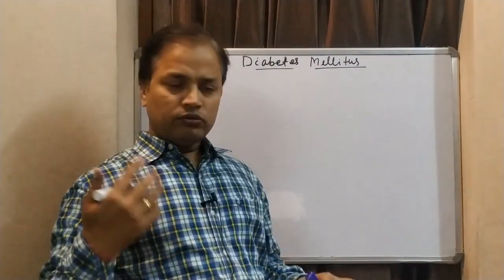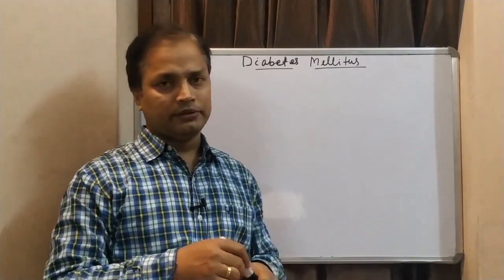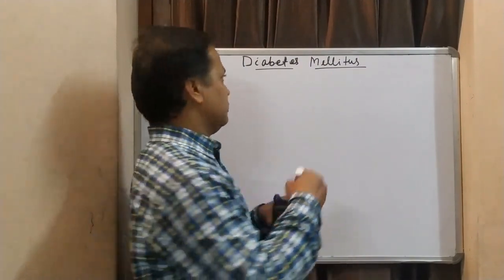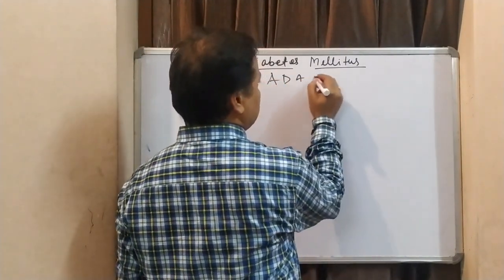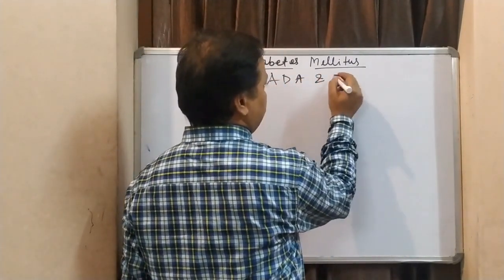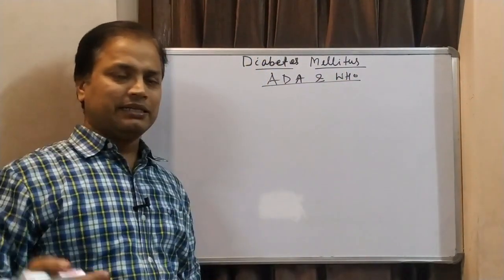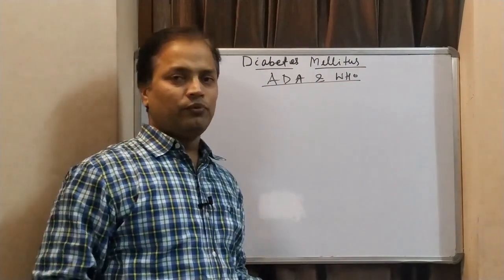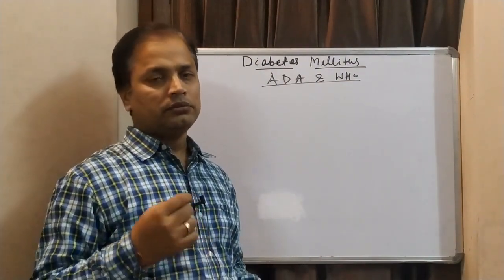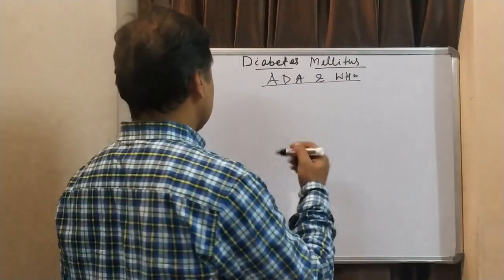Then how do we diagnose diabetes? How can I understand that a person has diabetes? For that, the American Diabetic Association and WHO have given some criteria. On the basis of those points, we can call a person diabetic or non-diabetic. There are 3 points.